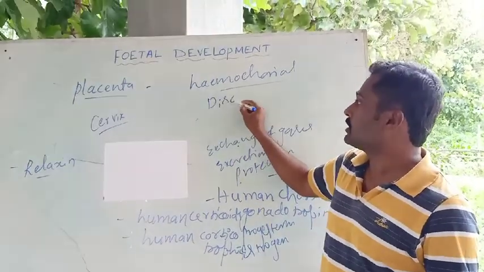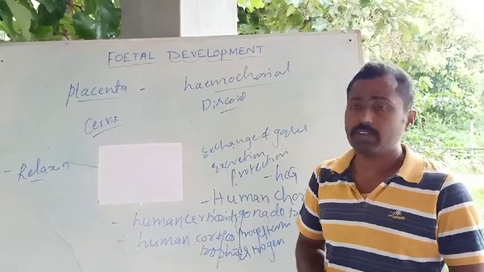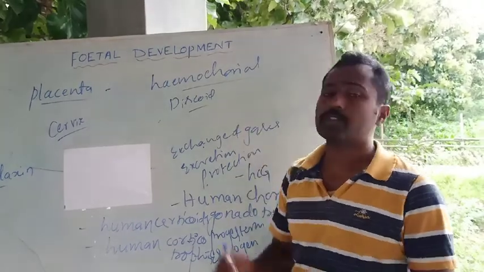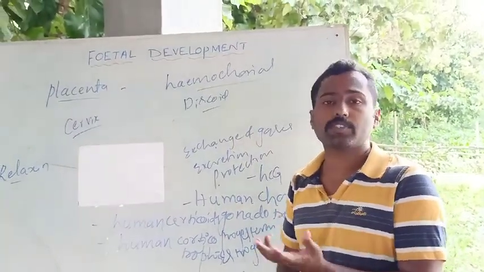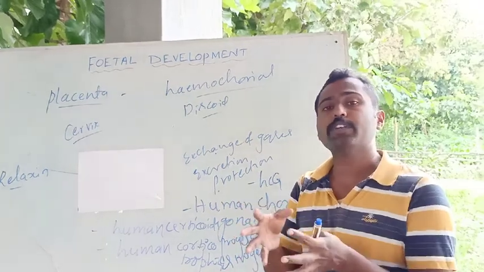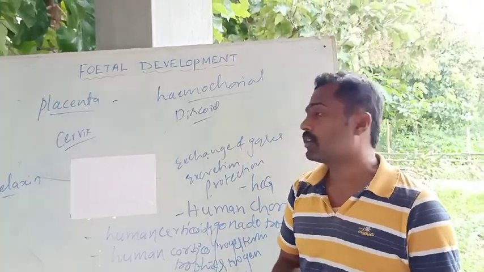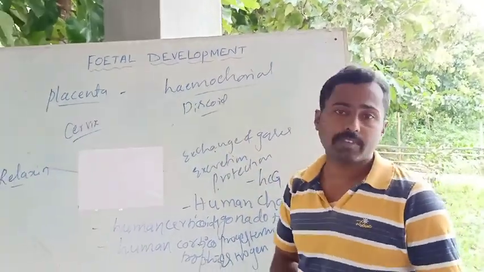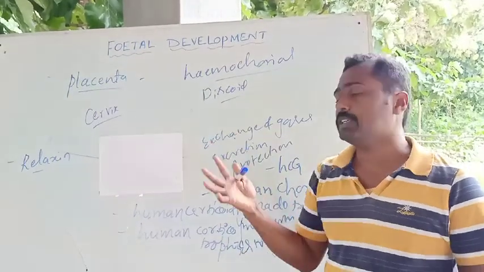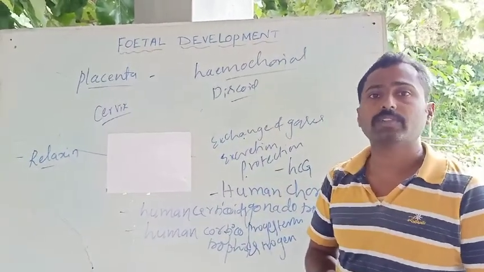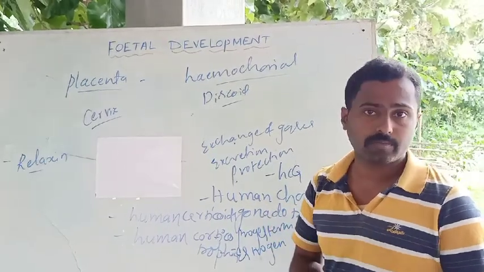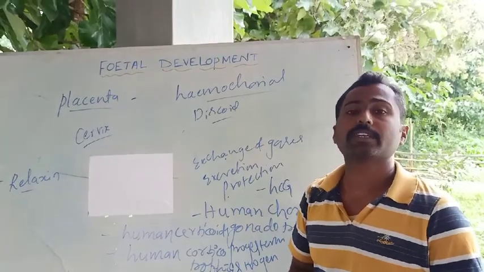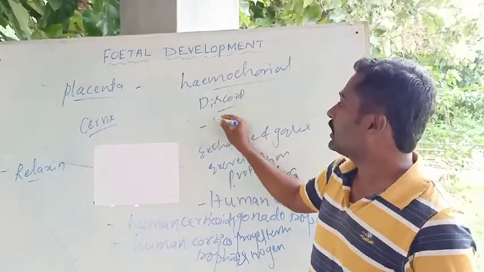I said that it is a discoid structure. The placenta is a discoid structure. It is hemochorial in nature. Hemo means blood, chorial means chorionic villi. With the help of finger-like projections or chorionic villi, it can firmly fix to the endometrium of the uterus, that is, attach to the inner wall of the uterus. Then it is richly supplied with blood vessels, where the blood of the mother and the fetus meet together but without mixing. That's why it is said to be the hemochorial placenta, the placenta in human beings. And I said that it is deciduous.